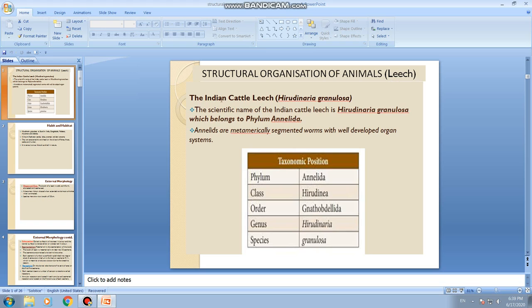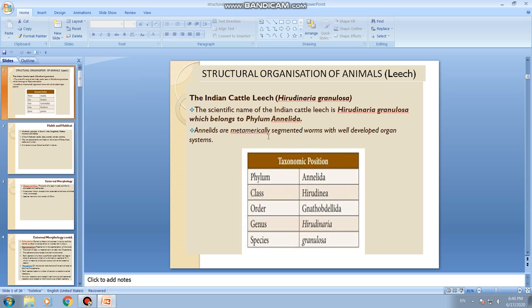So this is the Indian cattle leech, and its scientific name is Hirudinaria granulosa. Okay. A little difficult to pronounce, and the spelling also you'll have to learn. Please repeat it twice, thrice, so that you will get its pronunciation also. So the scientific name of this Indian cattle leech is Hirudinaria granulosa, and it belongs to the phylum Annelida.